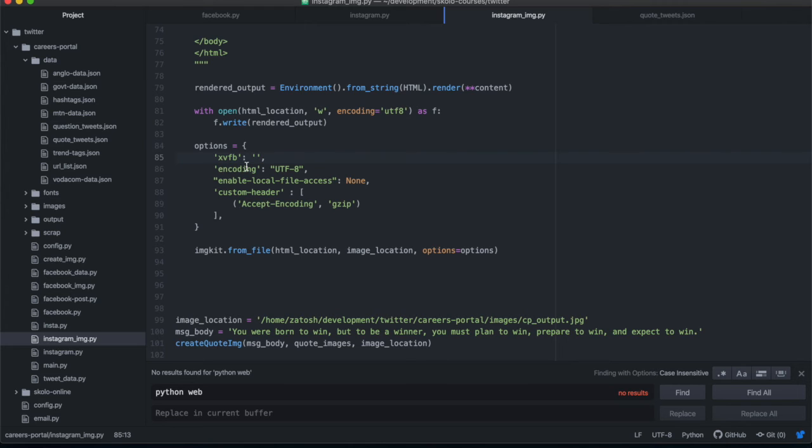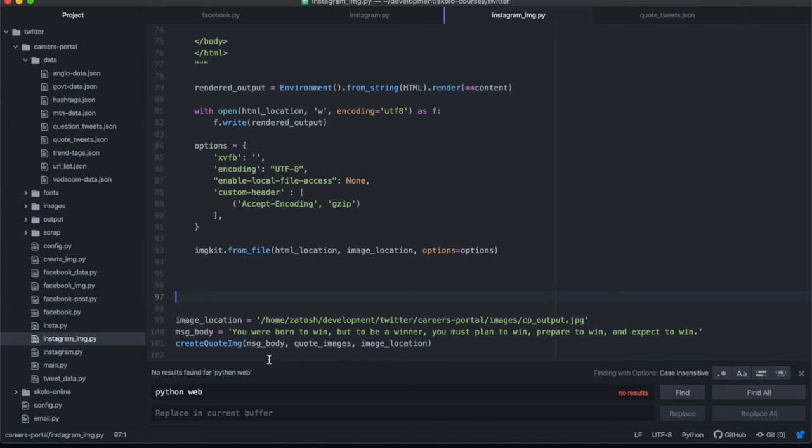In fact, if you just look at the description from last week's video, I have the link over there with instructions on how to install this. You need to make sure this is installed. And then you need to also make sure you have enabled local file access to none, or you're going to have some issues as well. So basically, just have it as I have it. Just take my word for it. Then once you've done that, you need to specify the location, the message body, the code images, and then you can just run the function.